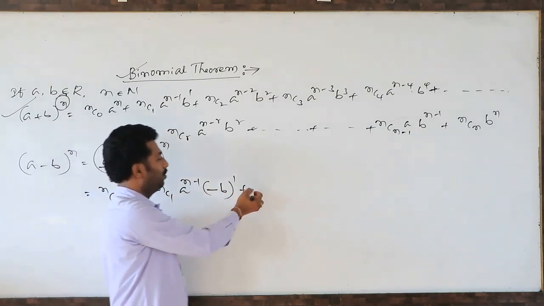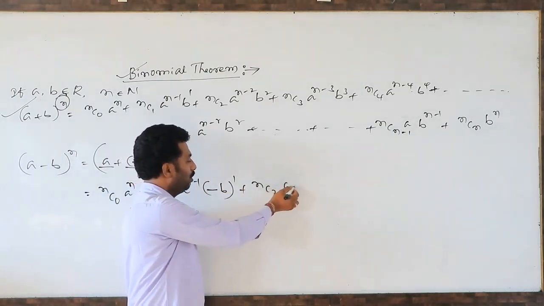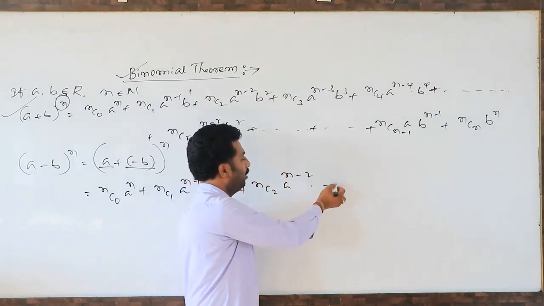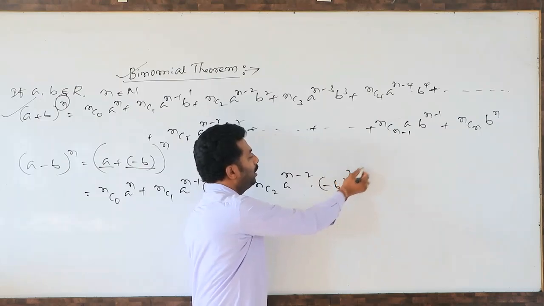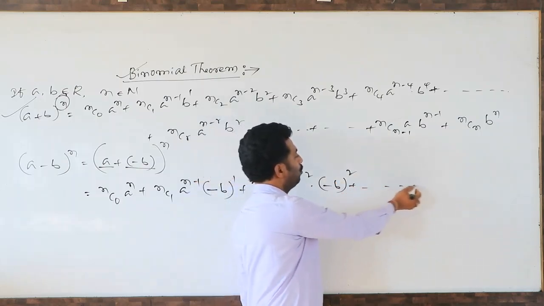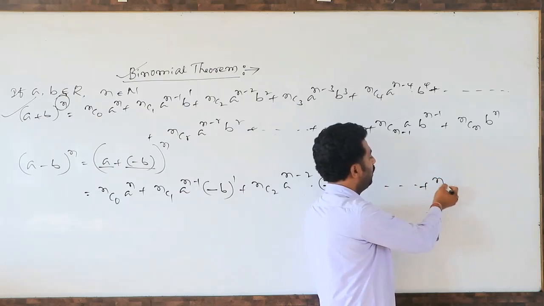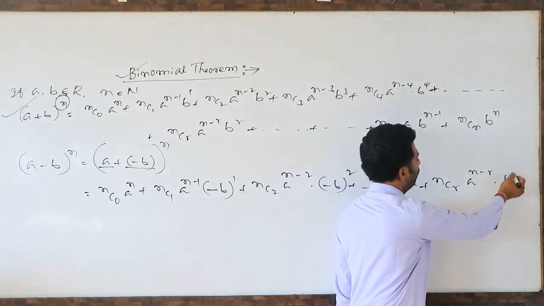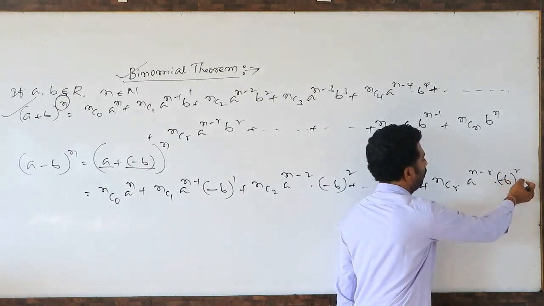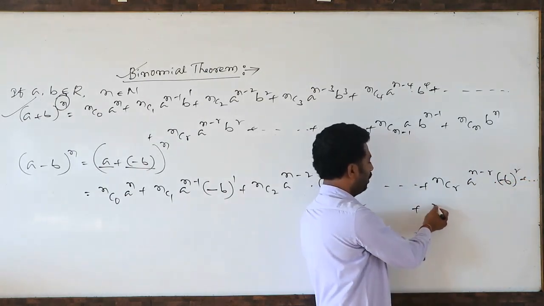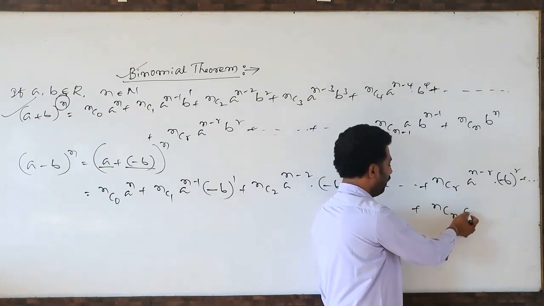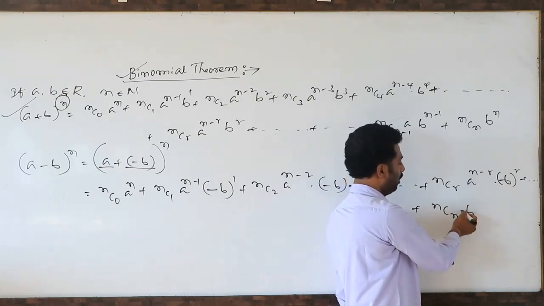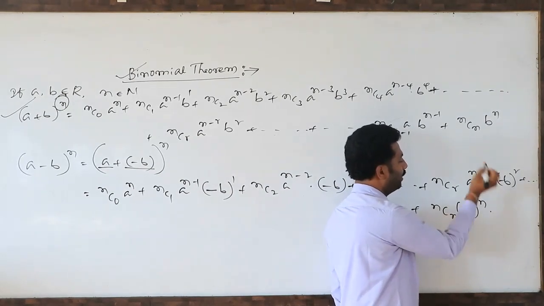After nC1 what will we get? nC2. The first power reduces by 1 more, to n minus 2, and at the same time the second power increases by 1 more. And so on. This is nCr a to the power n minus r, minus b whole power r, plus and so on. What is the last term? nCn, a power 0, nothing but 1, finally minus b whole power n.